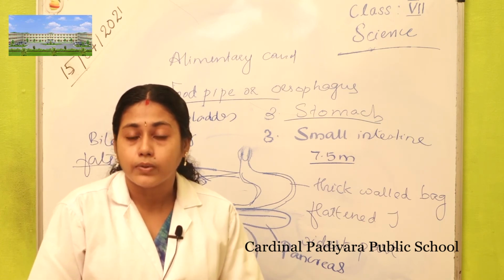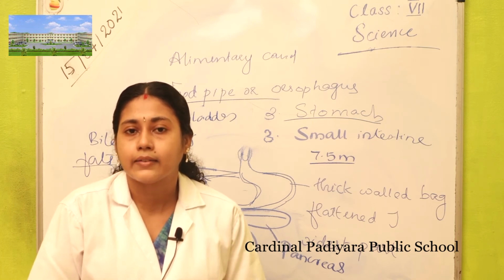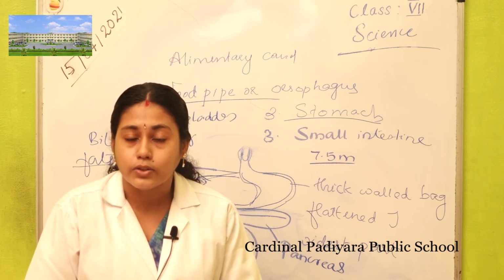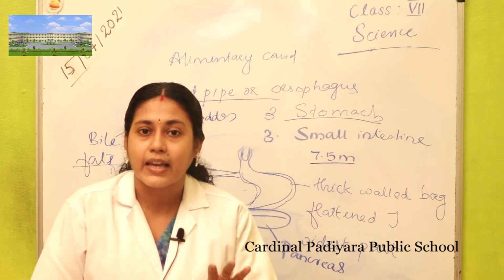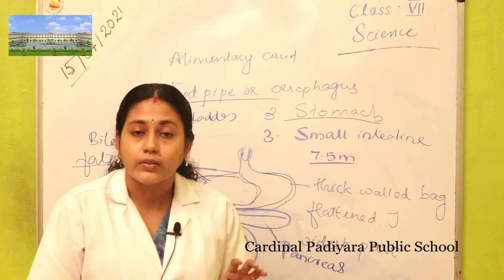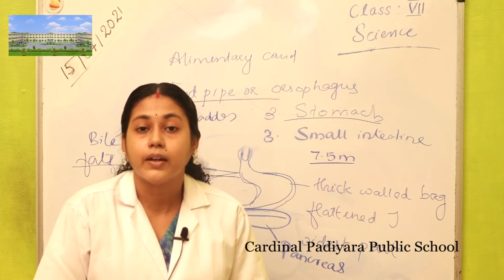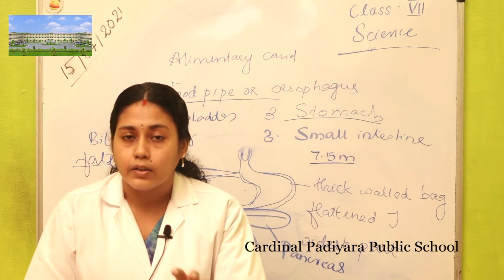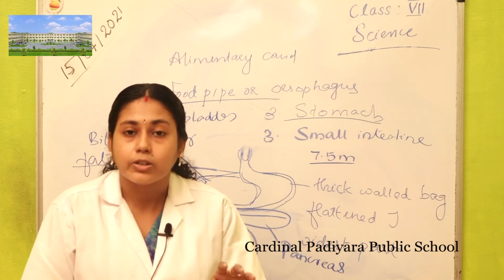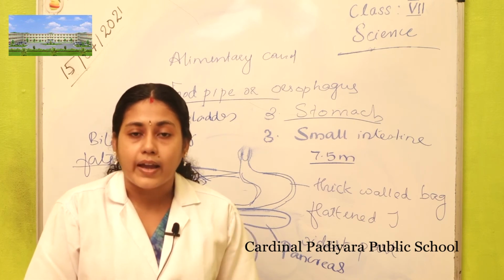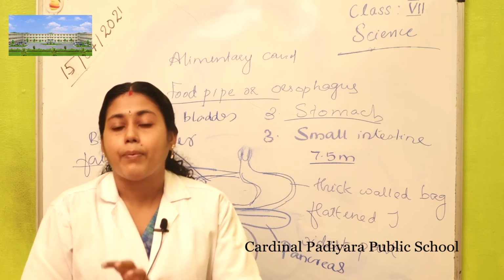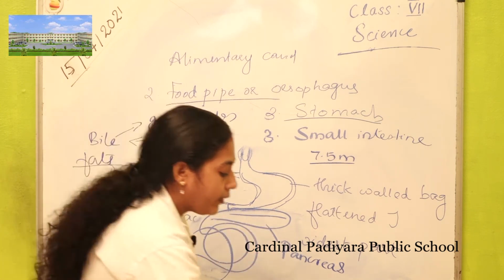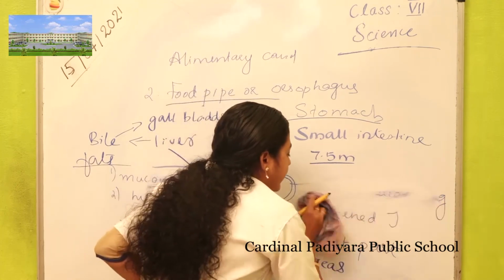In the lower part of the small intestine, which juice acts? Intestinal juice, produced by the small intestine itself. Intestinal juice is produced by the inner lining of the small intestine and it converts carbohydrate into glucose or simple sugar, fat into fatty acids and glycerol, and protein into amino acids. These digestion processes take place in the small intestine.